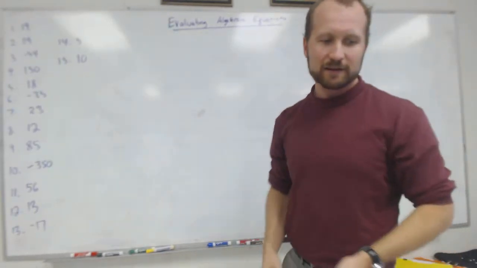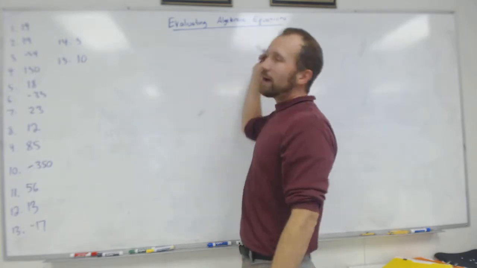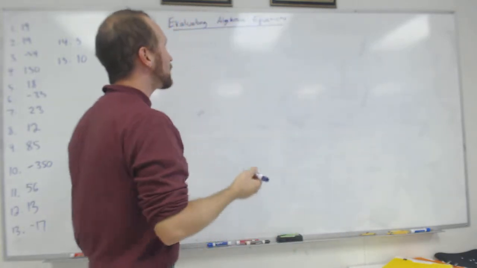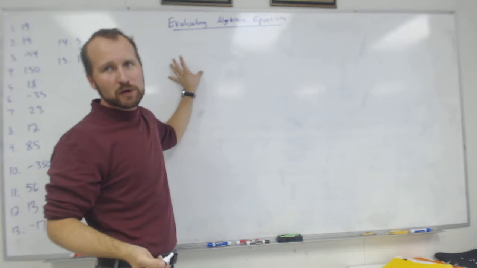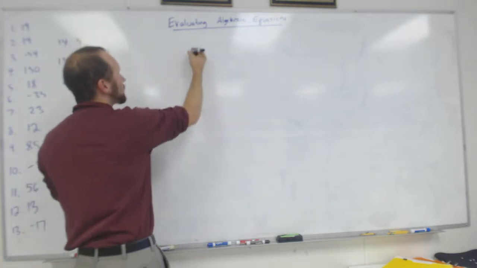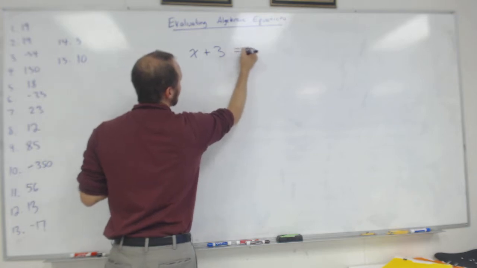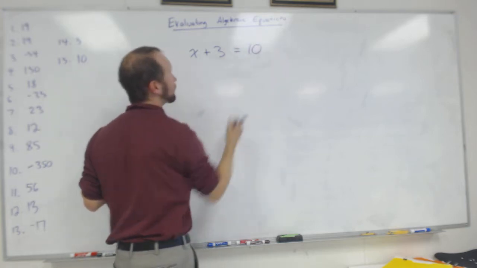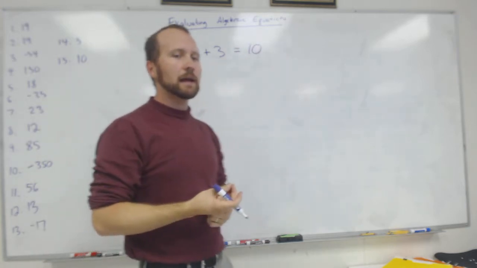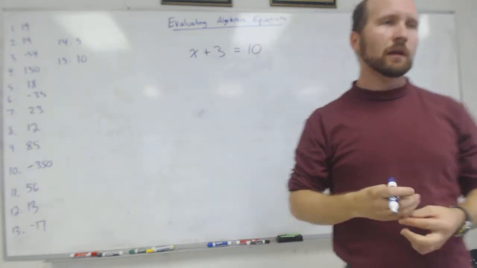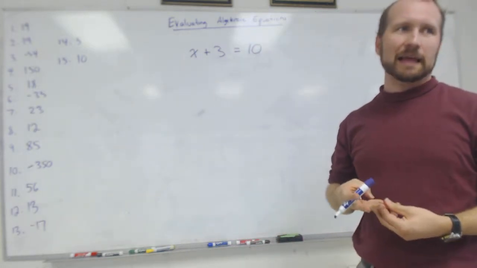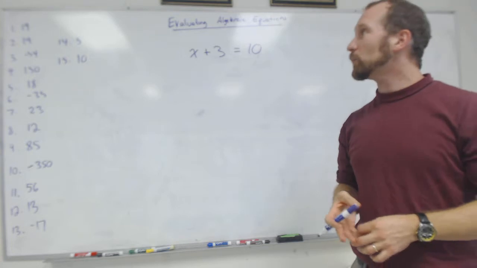Yeah. All right. Evaluating algebraic equations. So an equation is simply one expression equaling another. It would be something like this: X plus 3 equals 10. What we're going to do today is sort of play a game. Okay? I'm going to tell you